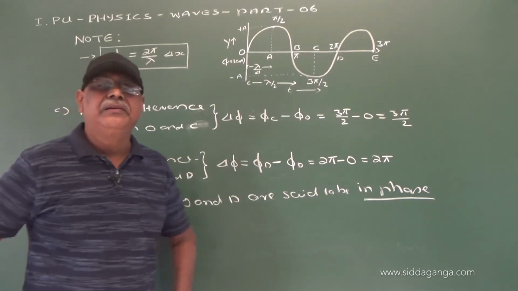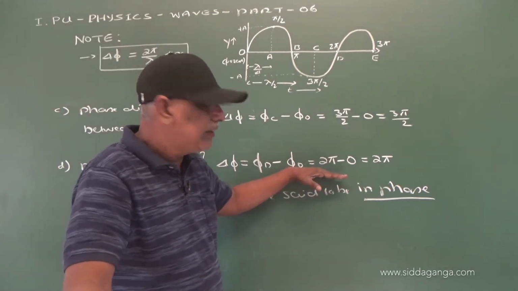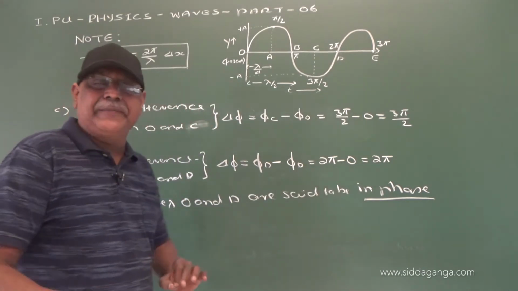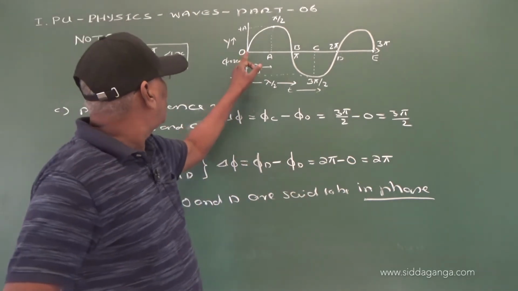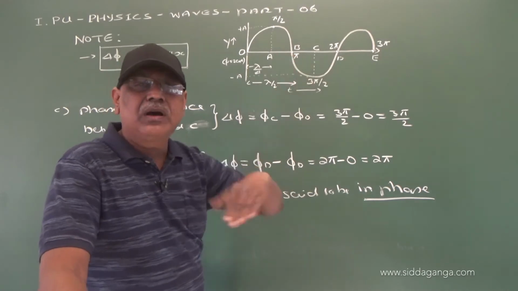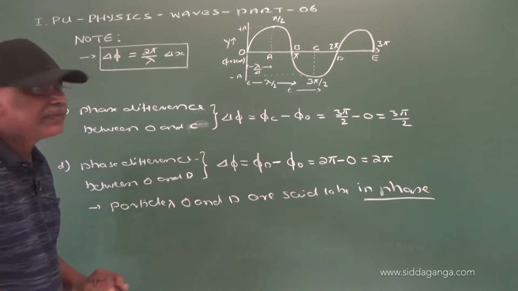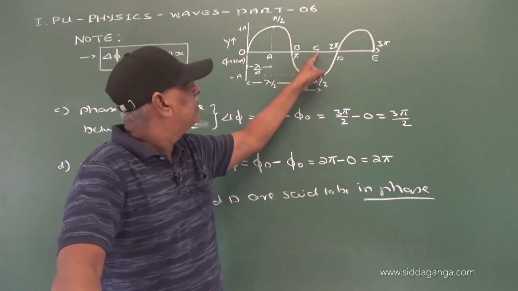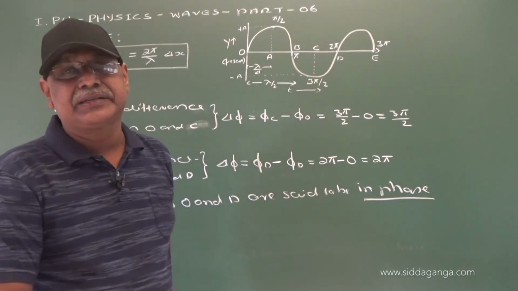In the case B, the two particles O and B are said to be out of phase. Now in the case D, the particles O and D are in phase.